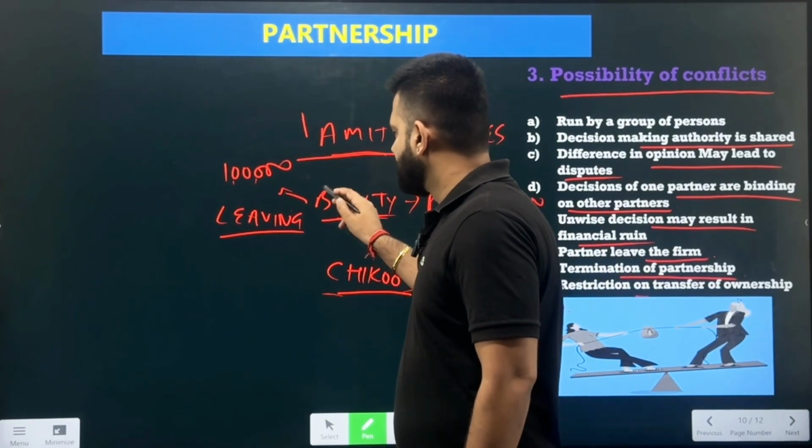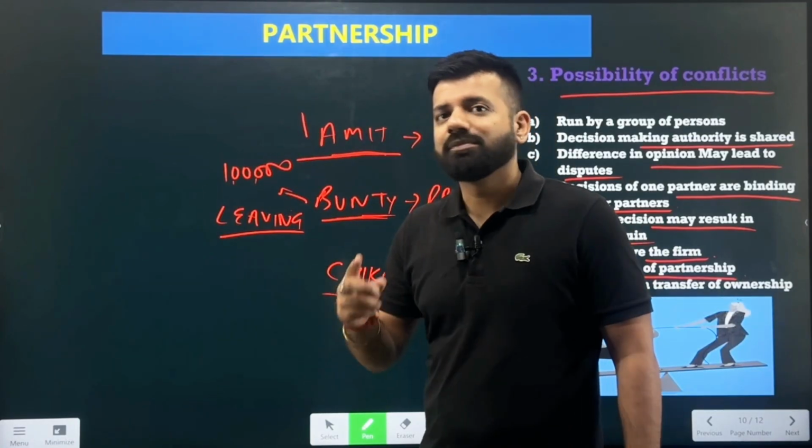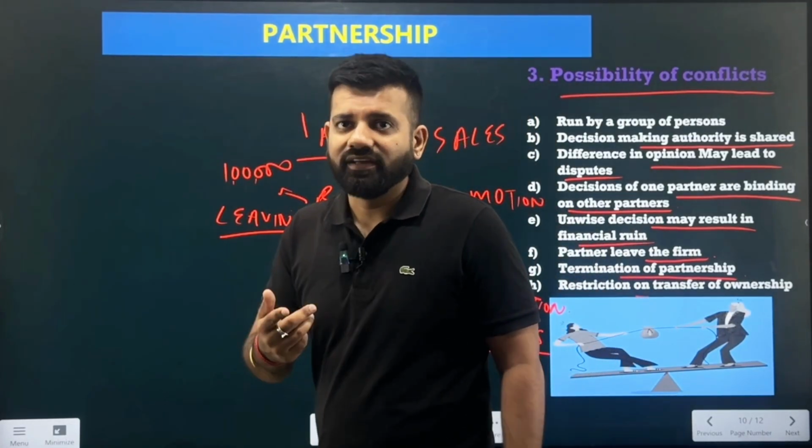But if, for example, Bunty says, "I won't be working with you, but I will be transferring my ownership to my son," now this is not possible. Why is this not possible? Because the partnership deed was made among the three friends, Amit, Bunty, and Chiku. If you try to transfer the ownership to another person, this is not possible, because it is just possible in the case of a joint stock company, where you can sell the shares of the company and transfer the ownership.